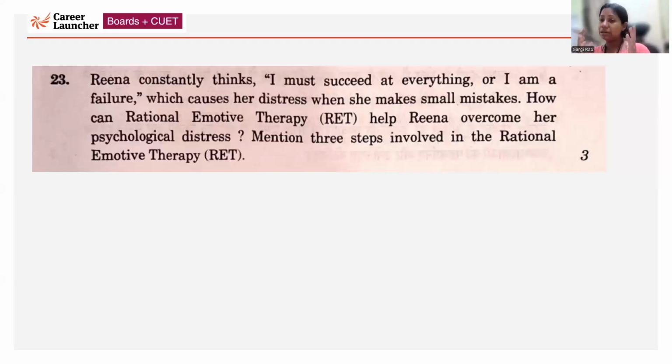So the irrational beliefs are assessed through questionnaires and interviews. And in this process of RET, what happens? We will discuss that process in the answer. That is, you will talk about how non-directive questions are asked by the therapist, and this manner of asking questions is gentle and without probing. Slowly, the client is able to make changes in this irrational thought process and change the philosophy about life. The rational belief system replaces the irrational belief system, and there is a reduction in psychological distress. That's how the therapy takes place. Okay.